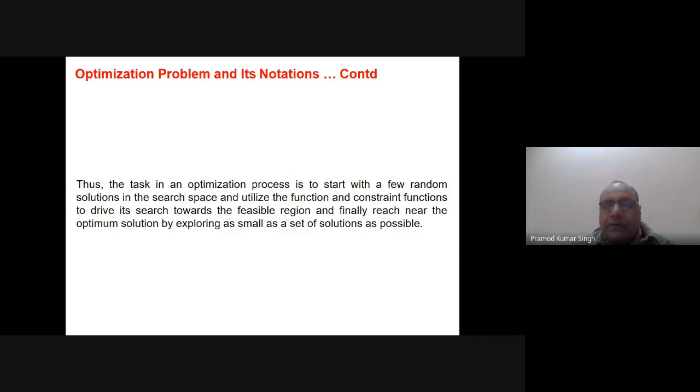Obviously, an algorithm which takes fewer solutions, or basically a minimum number of iterations to reach the optimal solution, will be the better one, because the time complexity is better. So our job is to reach the optimal solution by exploring as few solutions as possible.